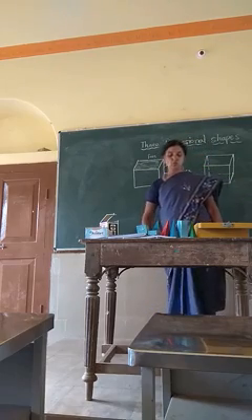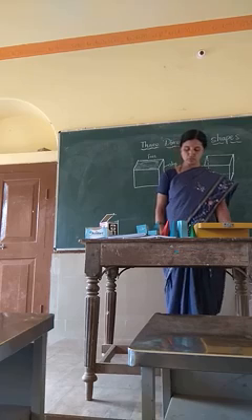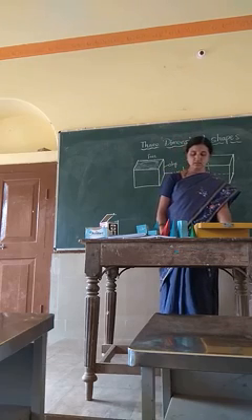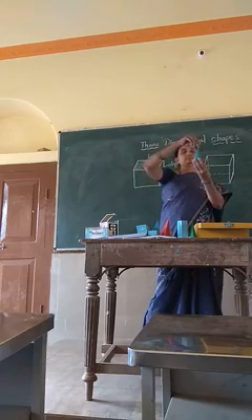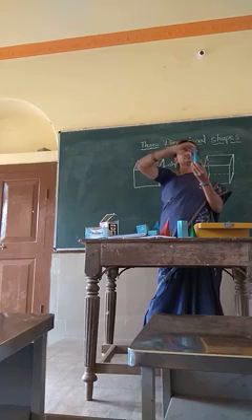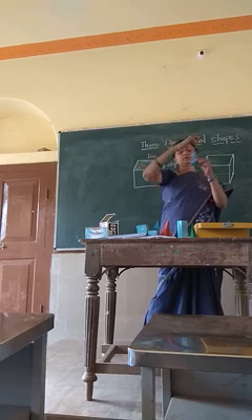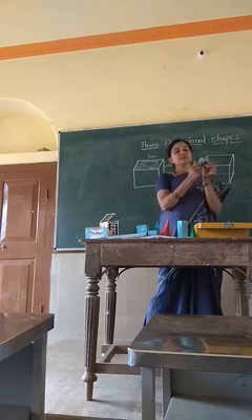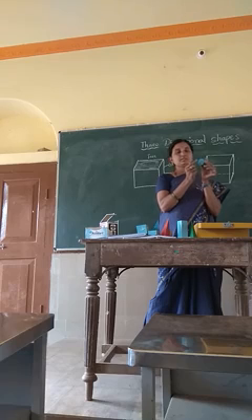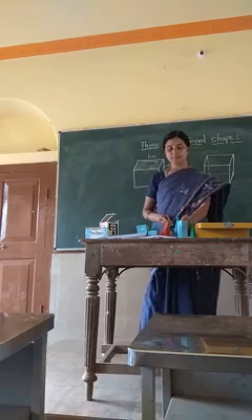A cylinder, the cone and a sphere have no straight edges. So what is the base of the cone? See, we have a cone. It has a smooth surface ending in a point. But what is the base? The base is circular. The shape of the base is a circle.